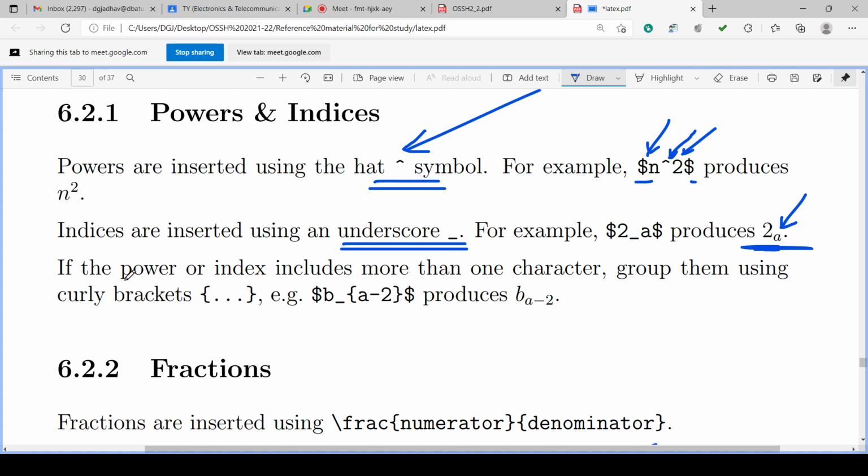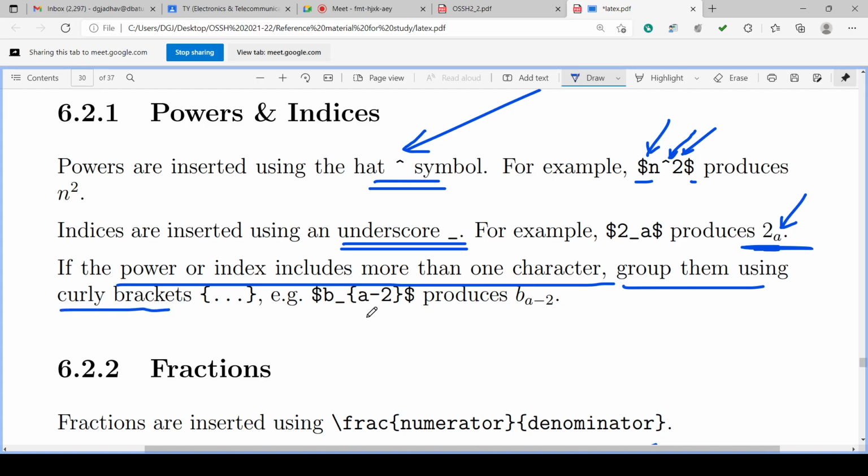If the power or index includes more than one character, not a single character but multiple characters, then we have to group them using curly brackets.